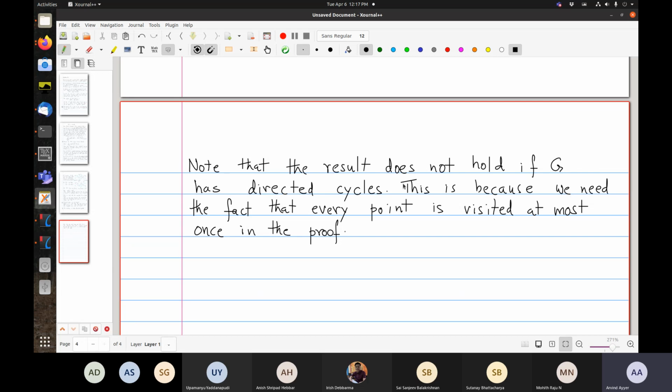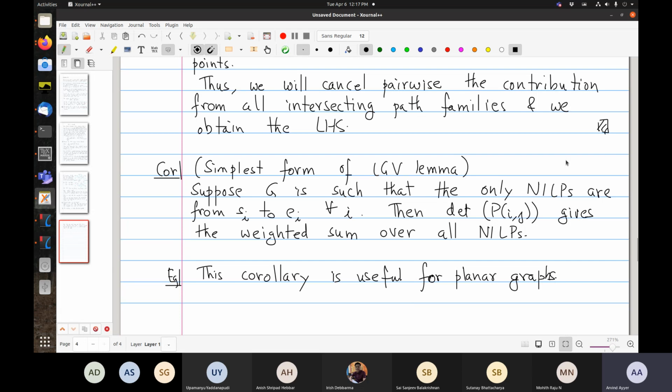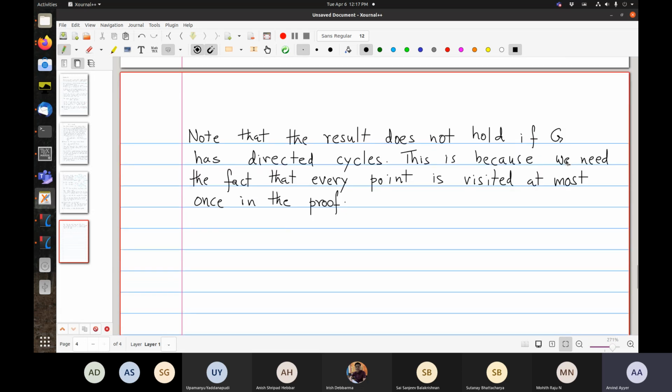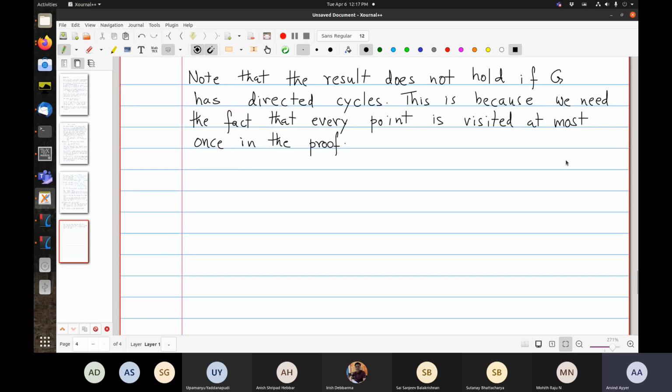Okay, so I want to give an application of this result to what are called watermelon configurations. You will see why the name is.